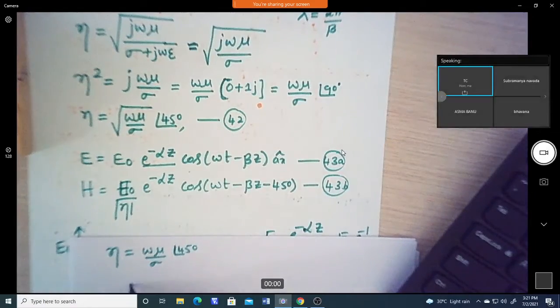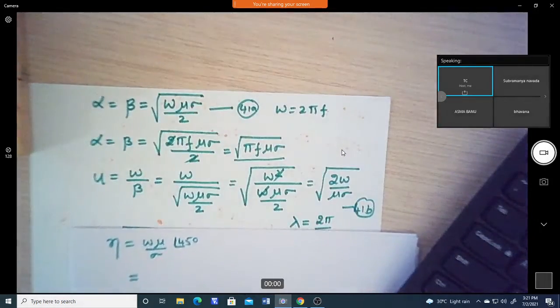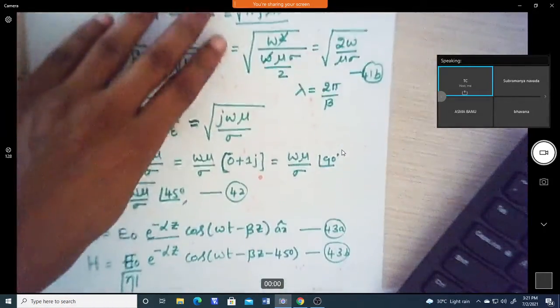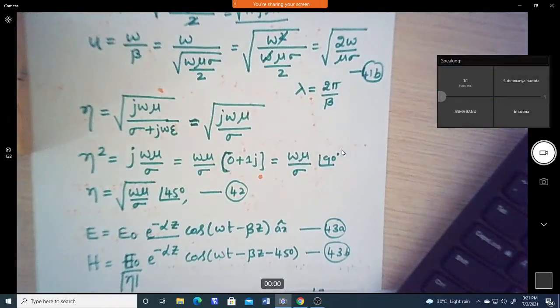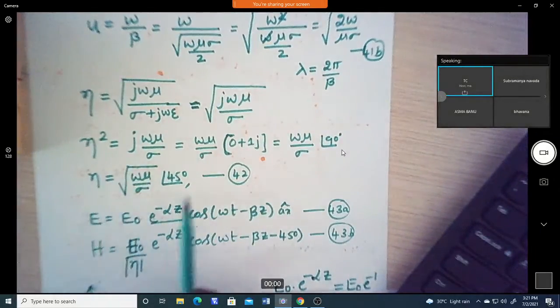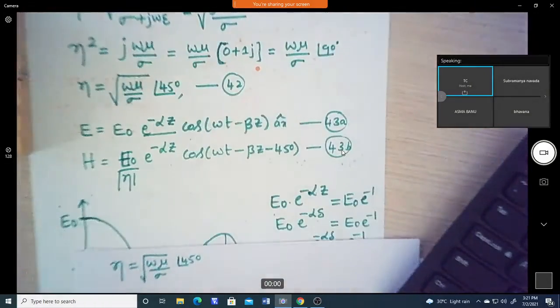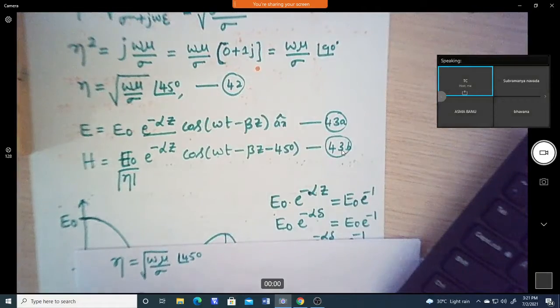If I multiply both numerator and denominator by 2, here it is a square root, which we get from equation 42. So this is the square root of this expression. Now we can write it as 2 pi f, that is omega mu divided by sigma.